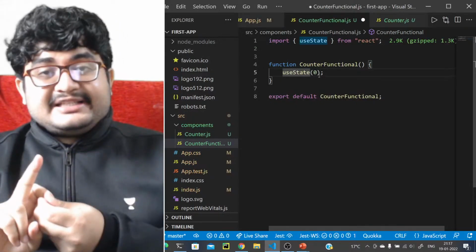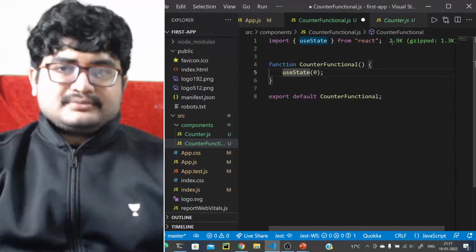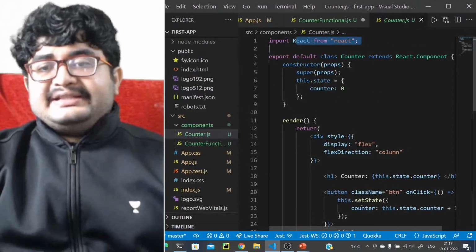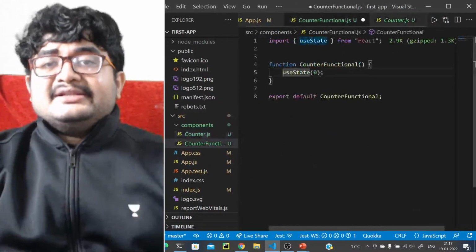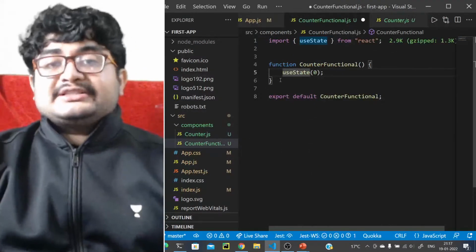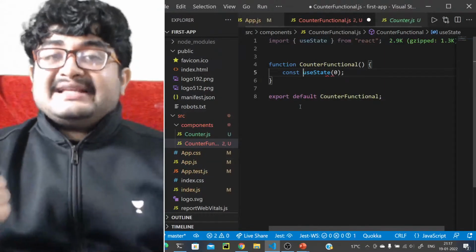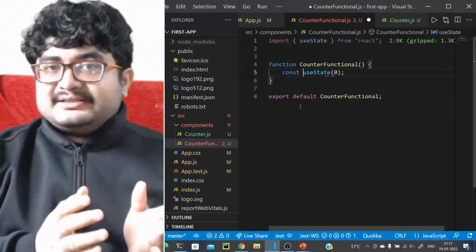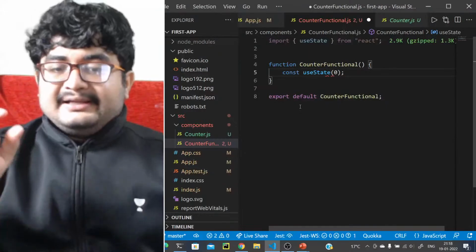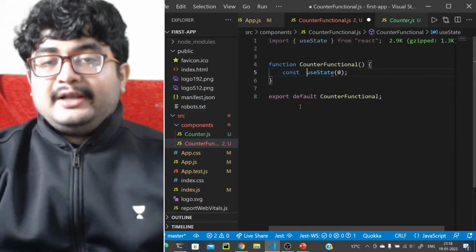First, it will return the state. Second, it will return a setter method for the state, similar to this.setState, right? You would need a setter method, so it will return a setter method for your state. So let's take that. So const, it returns an array of 2 items. How do we take each item in individual variables? We use something called destructuring.